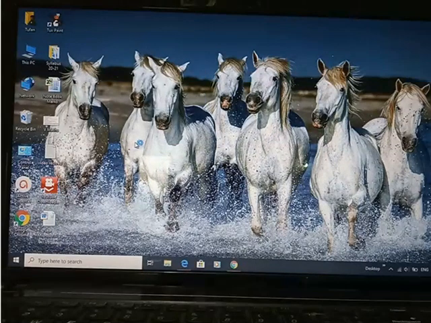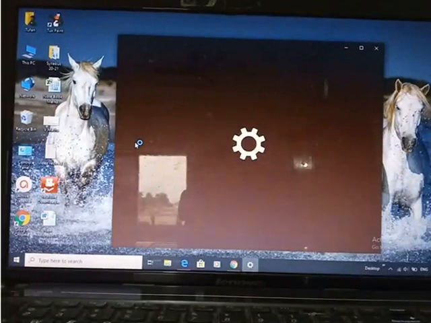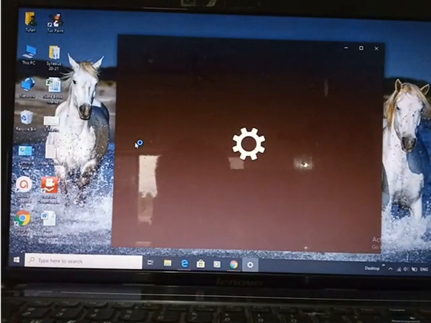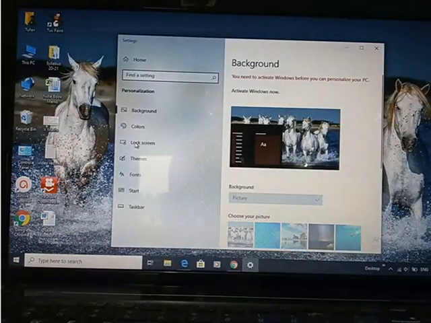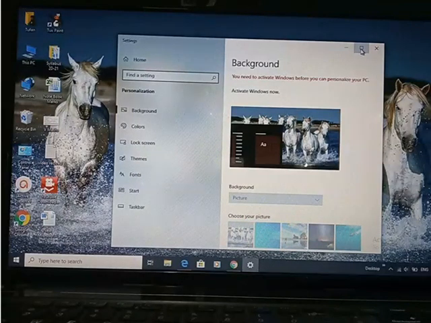You need to be very careful about the left click and right click. You need to be very practical on that. You have to use that left and right click very carefully, very seriously. Then you can use this mouse. You need to be very familiar with it, and then only you can use it properly.